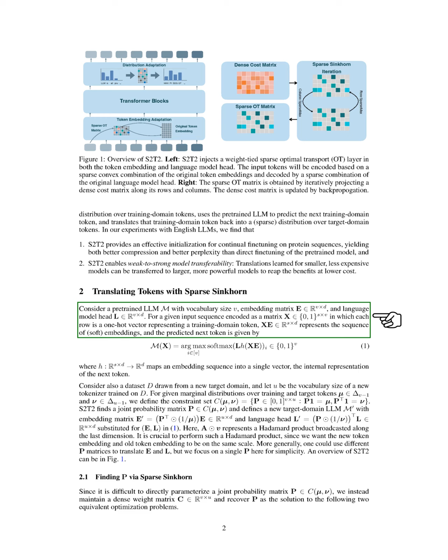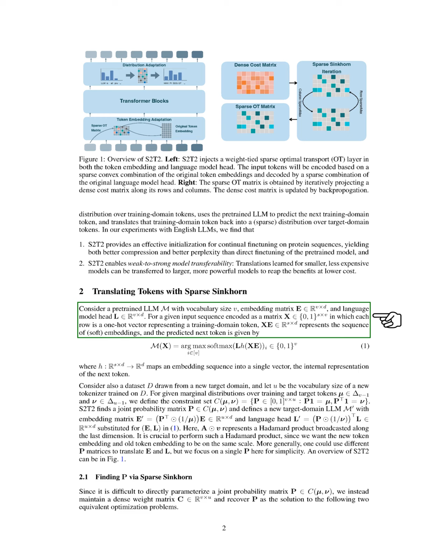To learn our token translation, we initialize the weight matrix C by setting each entry to be 1 over V. We obtain the joint probability matrix P by applying the algorithm Sparse_Sinkhorn to C and then run the normal forward pass using the values in P. During the backward pass, we differentiate through the Sinkhorn iteration and update C directly. In practice, we find that iterating 3 times is enough to generate an effective sparse P.